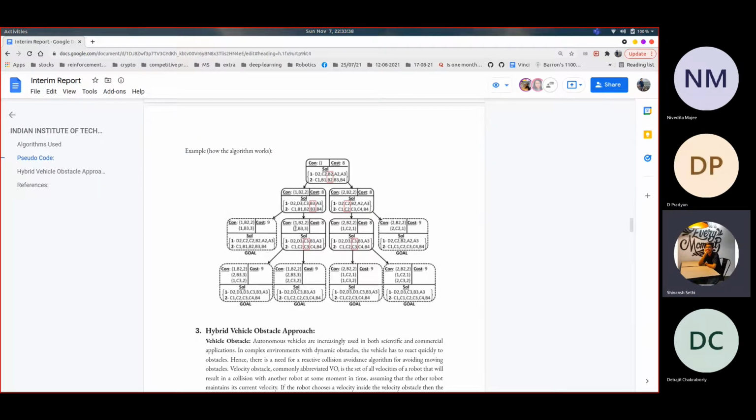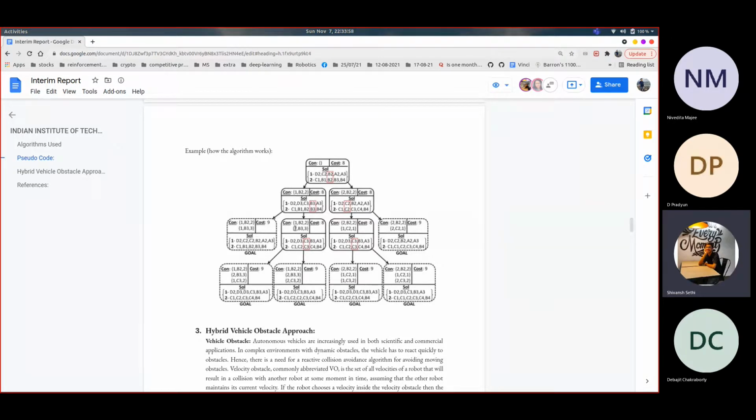Let us run through an example to understand how this algorithm works. Within the example, we first find the individual paths at the low level without talking about conflicts or constraints. Within these, we look for conflicts within the answer. As you can see in the example, we see a conflict that at the same time, both of these are at V2 on the third time.